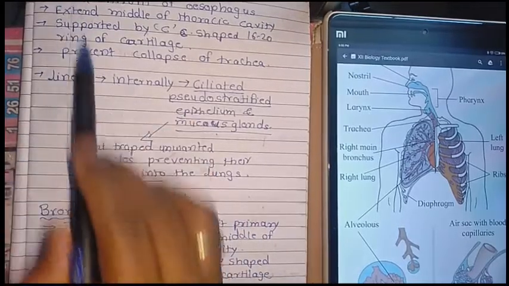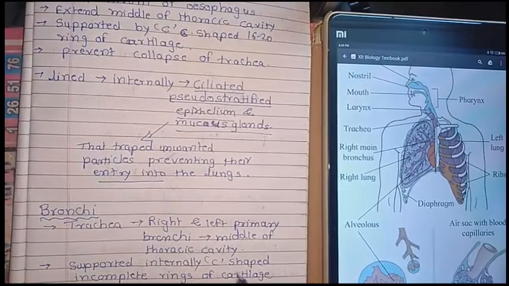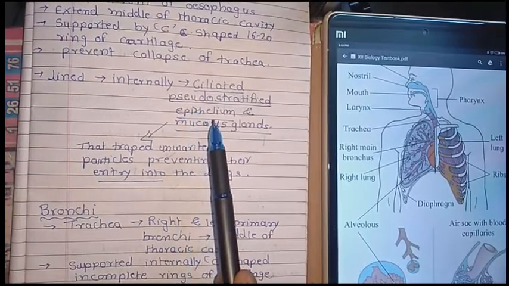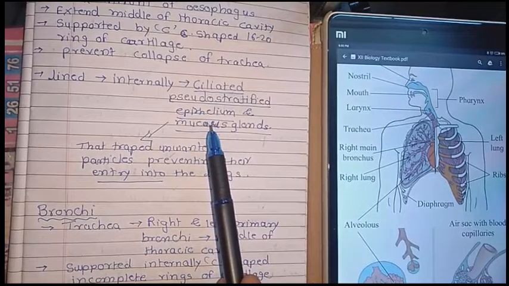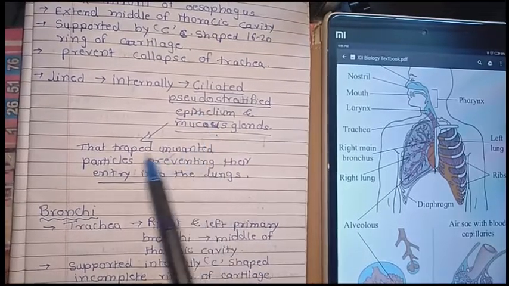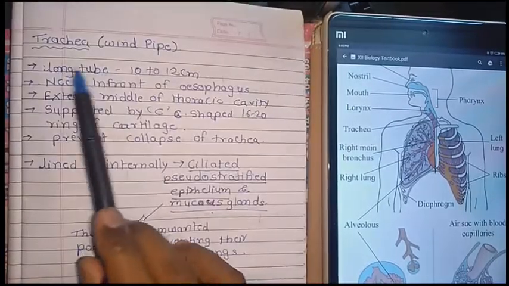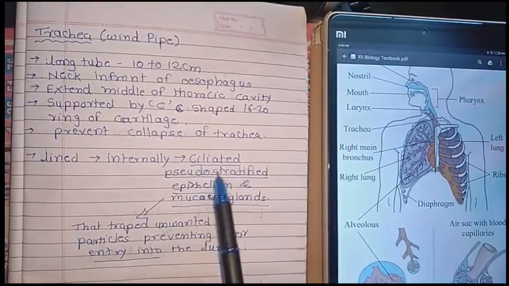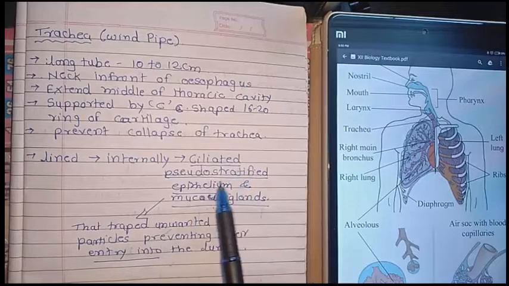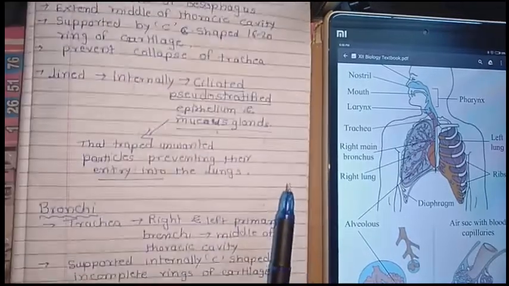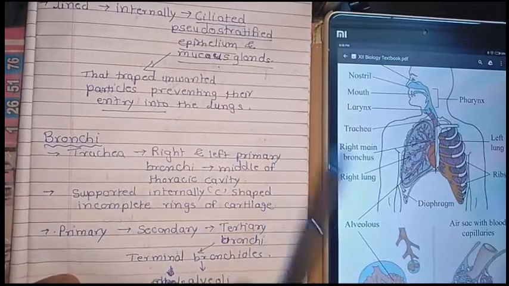Any bacteria or dust particles coming inside toward the lungs are prevented by the internal lining of the trachea, the ciliated pseudo-stratified epithelium and mucus glands. So this is all about the trachea.